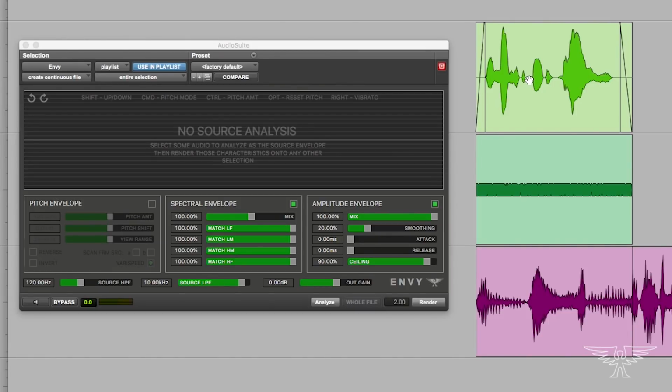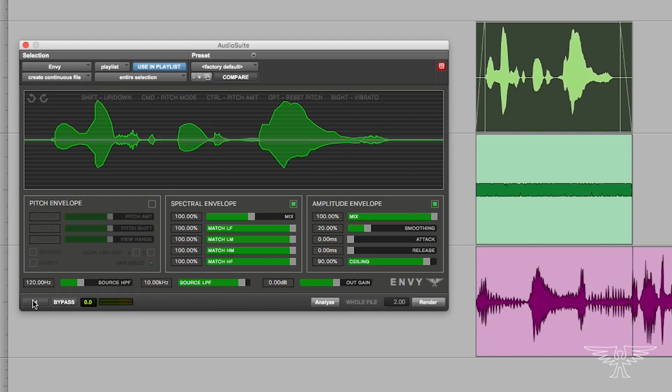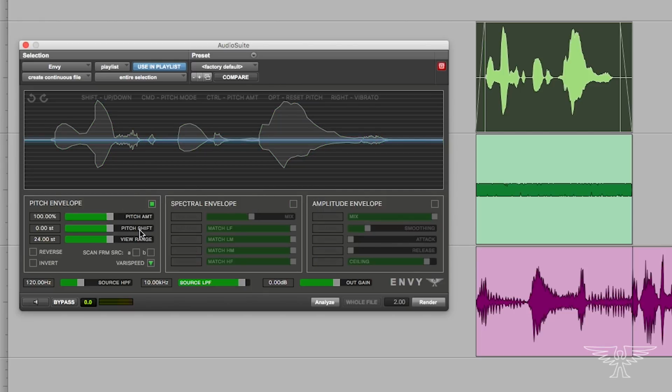One of the coolest uses for Envy is adding textures to creature vocals. So here's a line which obviously needs to be turned into a bloodthirsty zombie. "I must eat brains." So first thing we'll do is analyse the line of dialogue, and I think we should probably drop its pitch a few semitones, about 6.